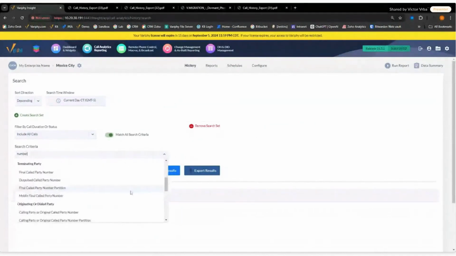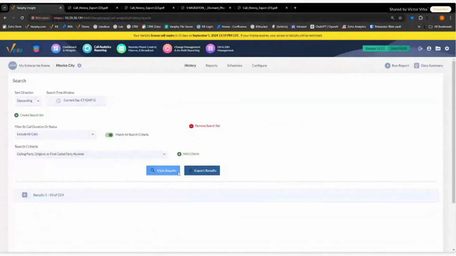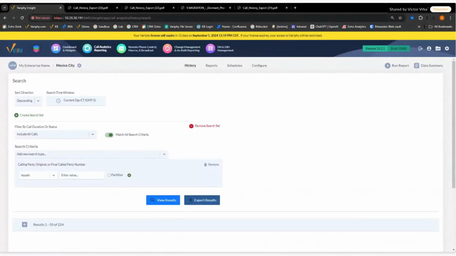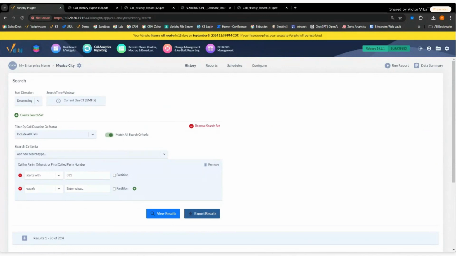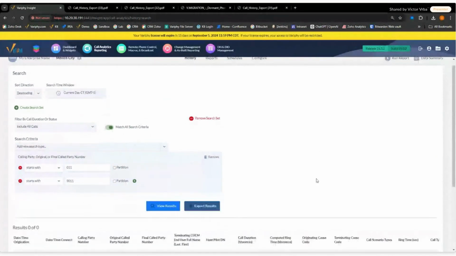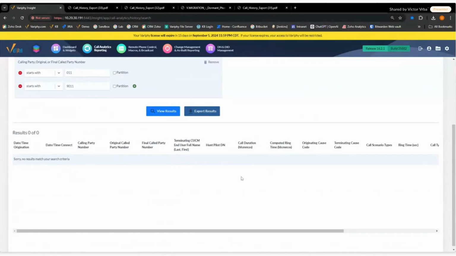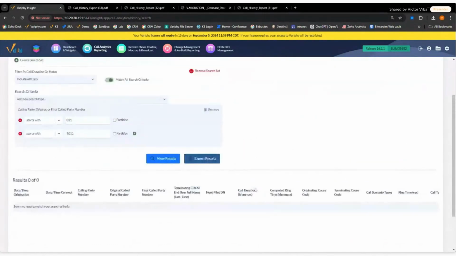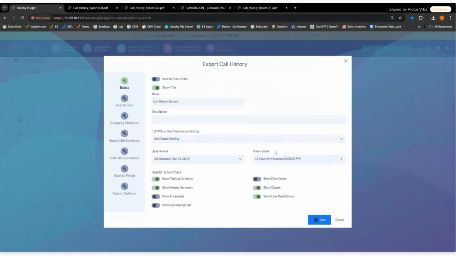I can say, you know what, show me any international call. I can do that by saying, show me anything that has a calling, original, or final called party number that starts with 011. All right, that's going to isolate all my international calls, or maybe it's 9011, and we'll say starts with 9011. I don't know if I have any, so this won't take long. But essentially, this is going to output a list of all of my international calls.